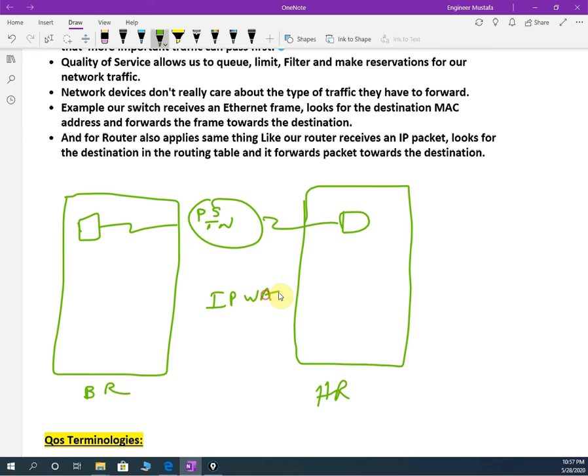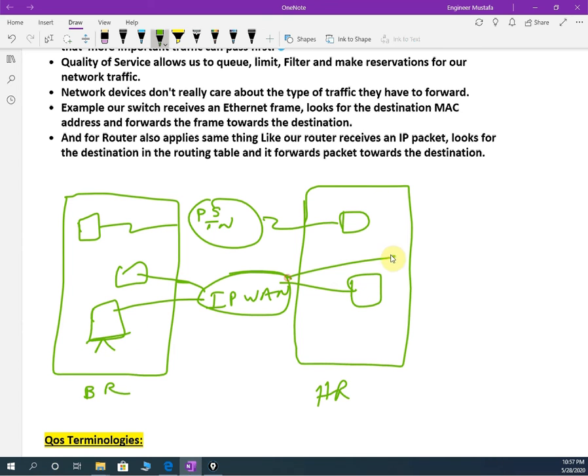In this IP WAN we are connecting the video conference, as well as our clients and servers, and all the video traffic. And we will also have the IP phone. If we are using an IP phone, it is also connected here. Only the public switched telephone network is separate; all other things are connected with the same internet, and we have more traffic here.